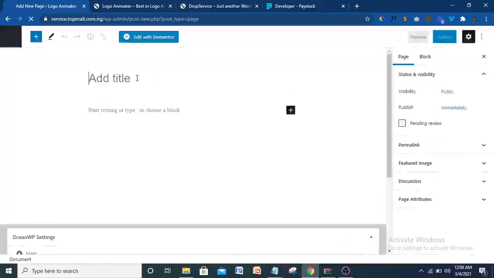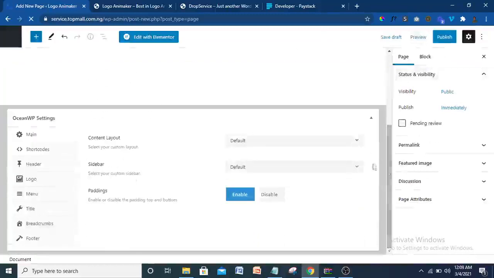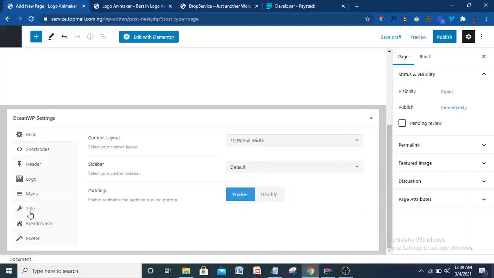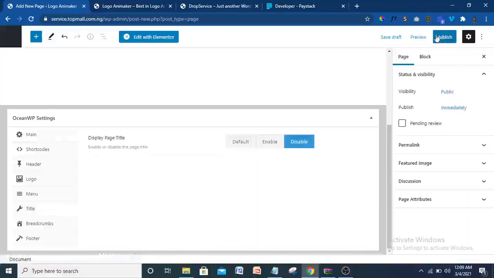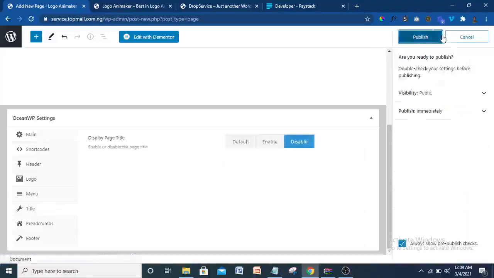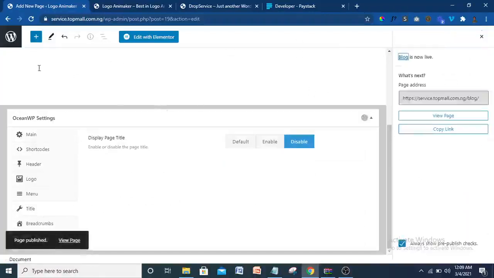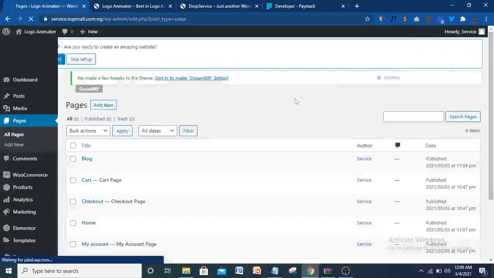Okay, just type in blog. All right, blog, then come down. Then let your blog also be 100% full width. Then disable the title, then publish. All right, click on publish. So that's been done now. Let it finish getting published, then you click on this W. This W will take you back to the home page here.